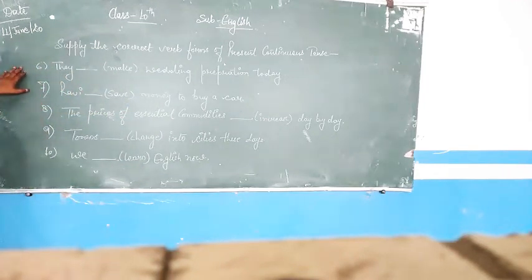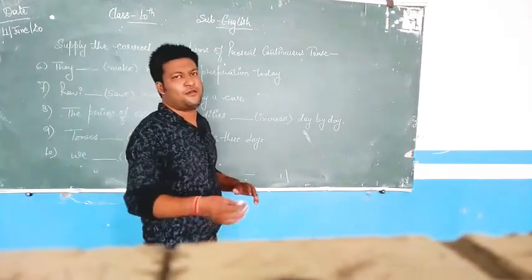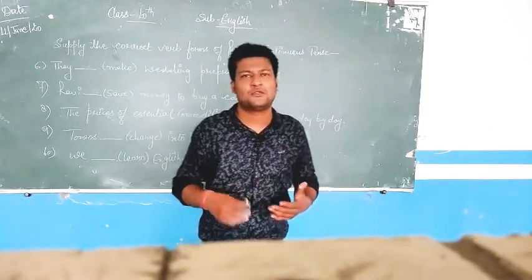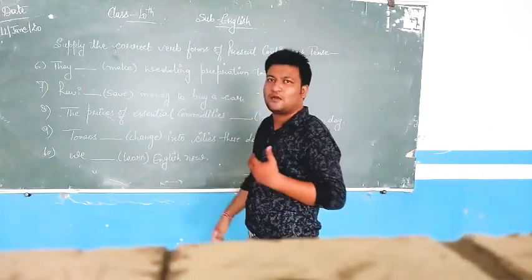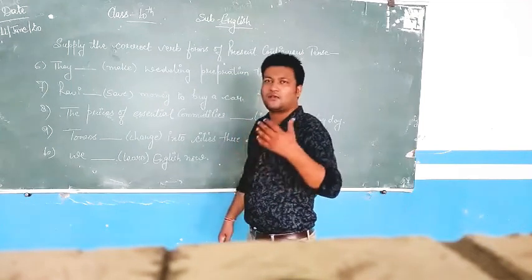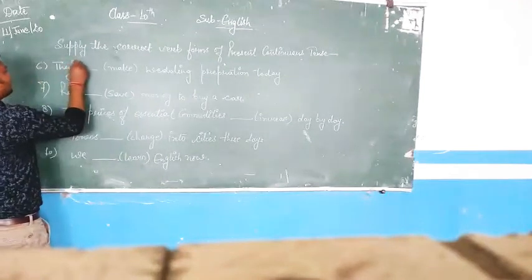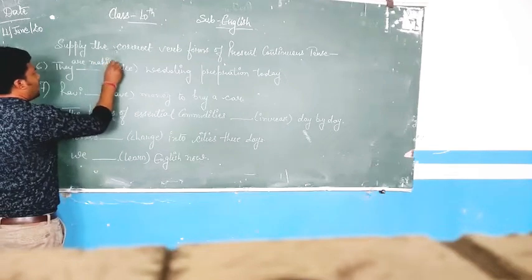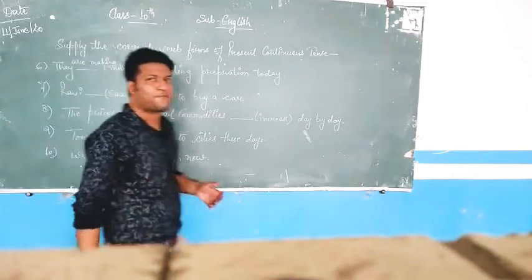So 6th sentence, they make wedding preparation today. It means they do not make wedding preparation every day. It is not a regular action, it is not a habitual action, it is not happening on a daily basis. So it is not present simple. But just for today, it is an ongoing activity. From morning to the evening, they are making wedding preparation. So they is a plural subject, I will put are here. They are making wedding preparation today.